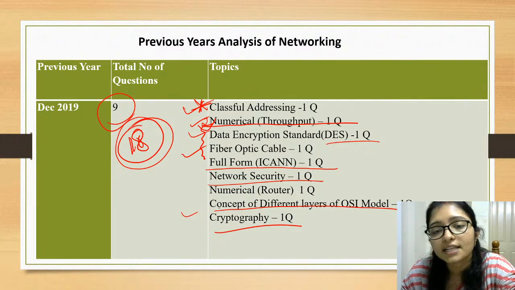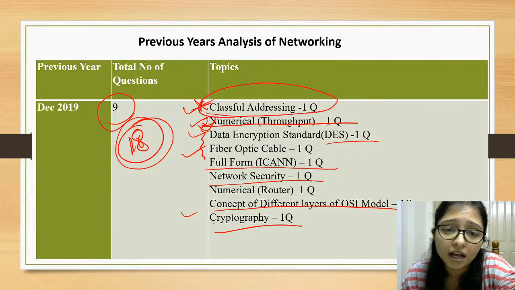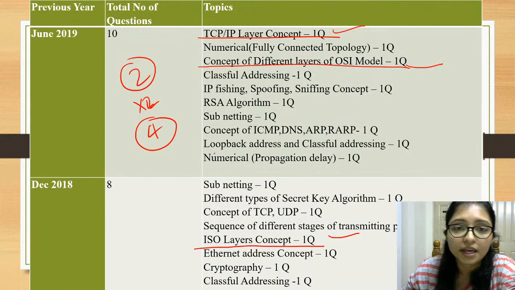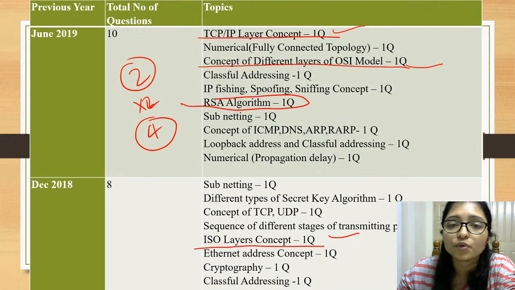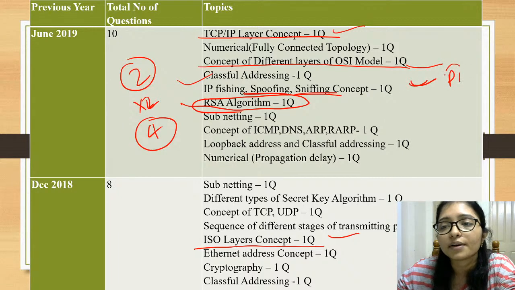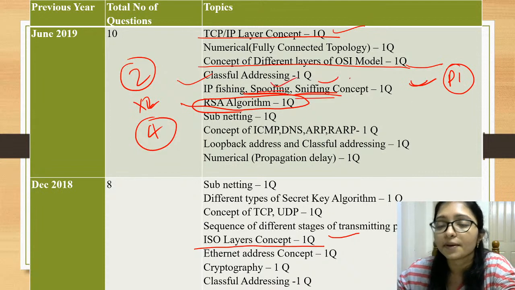Then after that subnetting and IP addressing, and some security and cryptography will be there. From here the RSA algorithm we have to do, and spoofing, sniffing, IP spoofing, everything I have done today. Paper 1, today in paper 1 I did sniffing and spoofing, so you can see from there also.